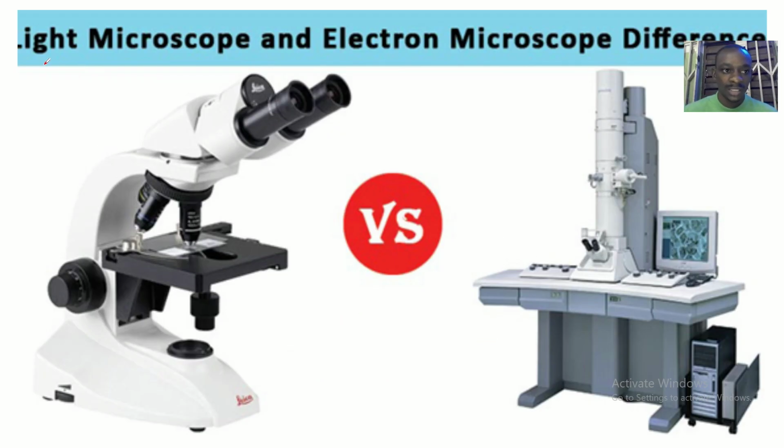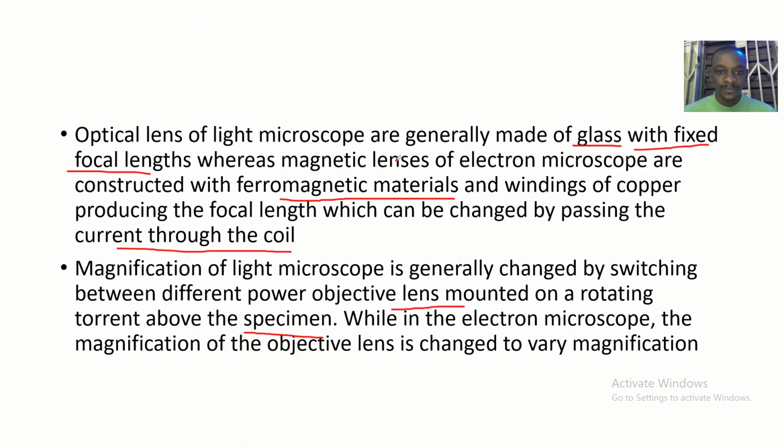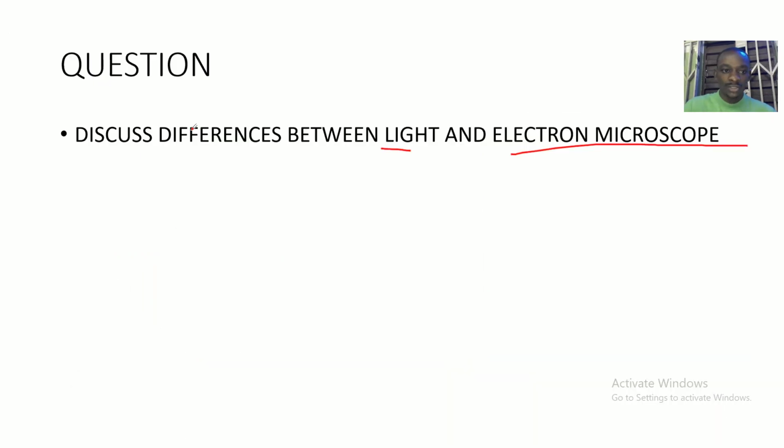So these are the light microscope and electron microscope differences. We spoke about the vacuum, the source of light, the depth of field, the magnification, and the optical lens having a fixed focal length and not having a fixed focal length. These are the differences between the light microscope and the electron microscope.